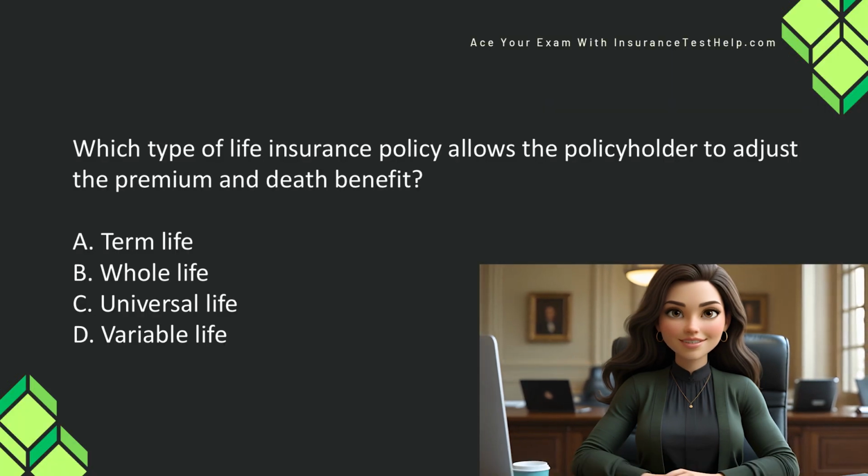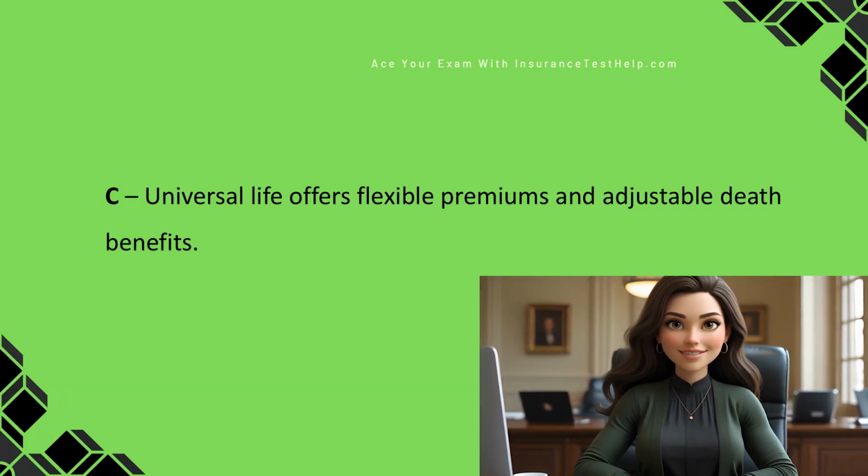Which type of life insurance policy allows the policyholder to adjust the premium and death benefit? A. Term life. B. Whole life. C. Universal life. D. Variable life. Universal life offers flexible premiums and adjustable death benefits.